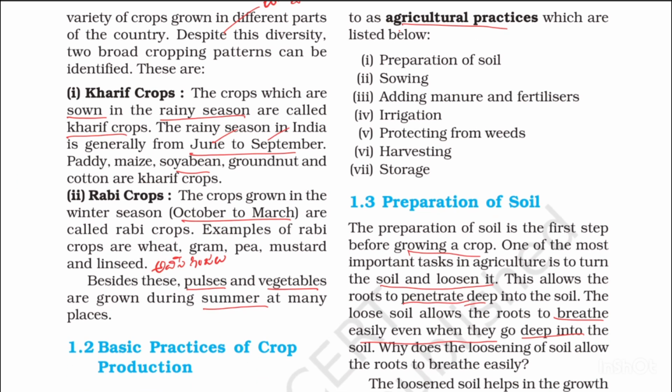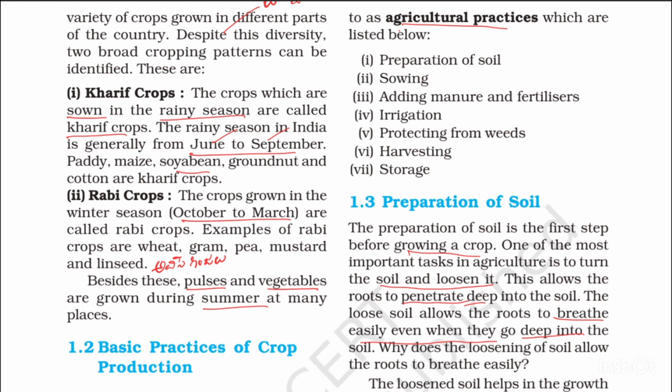Next, Rabi crops. These are the crops grown in the winter season, October to March. The crops grown in the winter season are called Rabi crops.